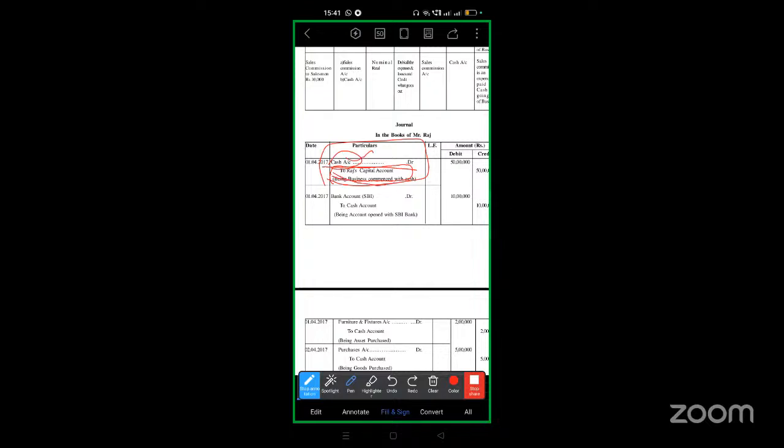Similarly, in Raj capital account, it's on the credit side. Cash was on the debit side, it's clearly mentioned. And the next one, we call it credit. So to Raj capital account, we give on which side? Credit side. For what purpose is it given? He has given cash. So now we look at the two accounts. In the cash account, debit side, they will write "Raj capital account". And in the capital account, they write on the credit side "by cash". And the amount is 50 lakhs. Let's look at that.